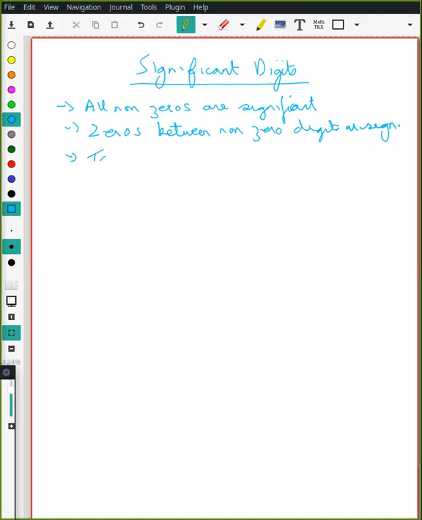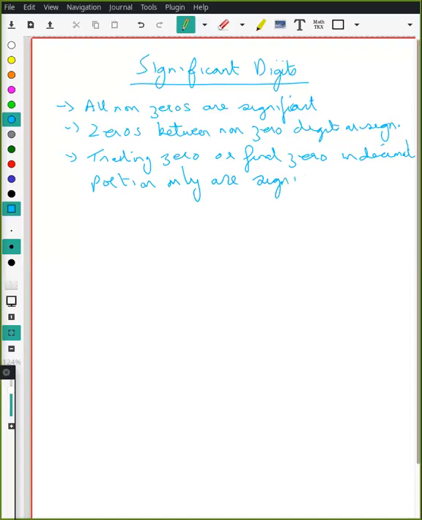A trailing zero or final zero in the decimal portion only is significant. Otherwise, they are not. It's only if it's in the decimal that a trailing zero will be significant. Otherwise, they will not be. So these are the basic laws which we need to remember, right?